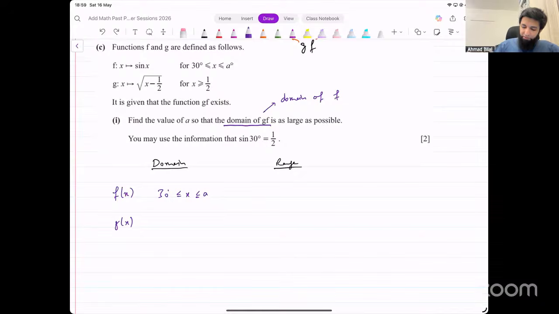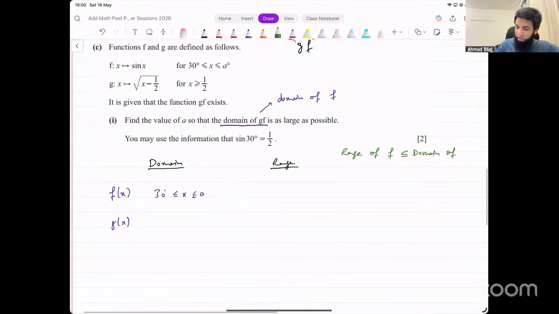For this composite function to be formed, for gf to be formed, remember the condition? The condition is that the range of the inner function, what's the inner function in this case? f. The range of f should be a subset of, a part of, the domain of the outer function.